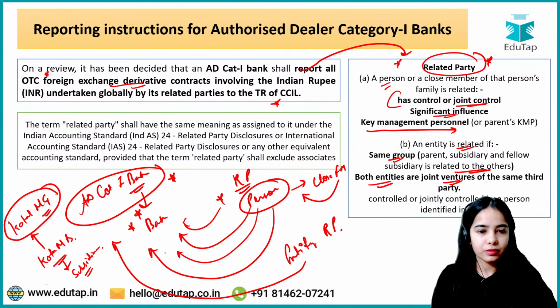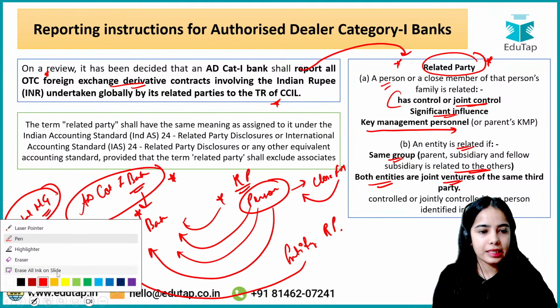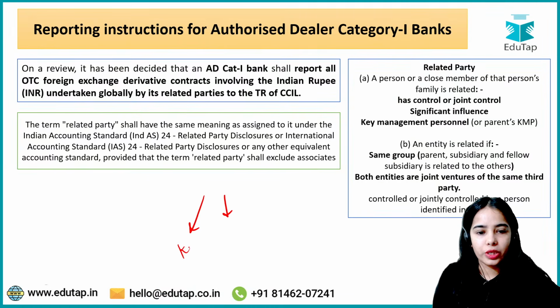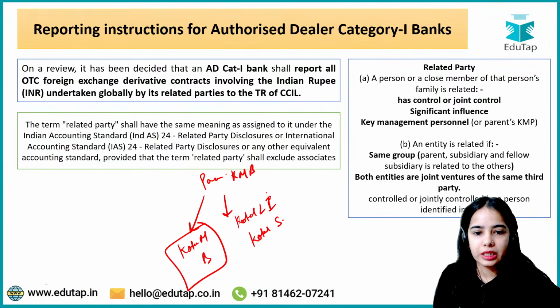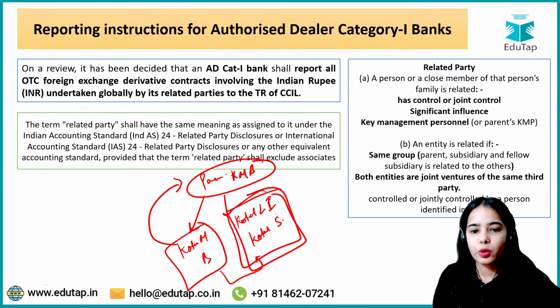Let's say both entities, the Kotak Life Insurance or Kotak Securities, they are the subsidiaries of the parent Kotak Mahindra Bank. So these are fellow subsidiaries, so for Kotak Mahindra Bank, the related party is the parent as well as the fellow subsidiary.